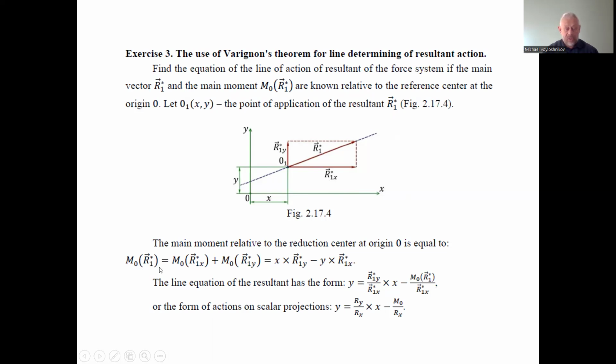This is the equation. We can exclude the symbolic description of the total of the two moments of the two components.